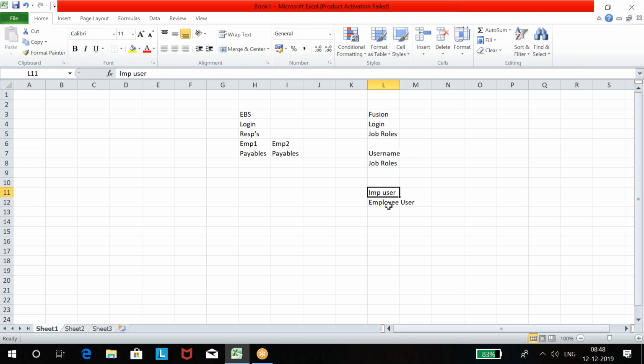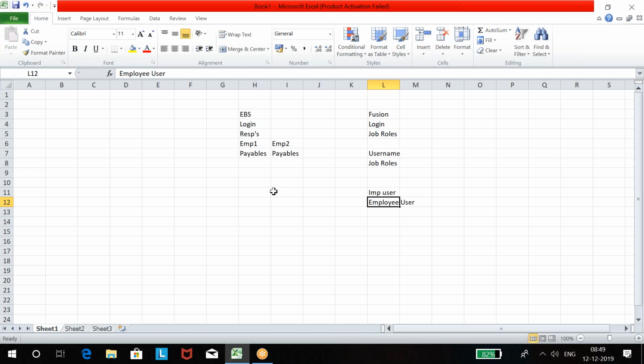This is the difference. Now you may get a question. Can an implementation user only implement software, or can an employee user also? An employee user can also implement software if the employee user gets access to the implementation job roles. For every piece of work, Oracle provides a job role. Even to set up an application, you need a job role. Without a job role, you cannot set up applications.